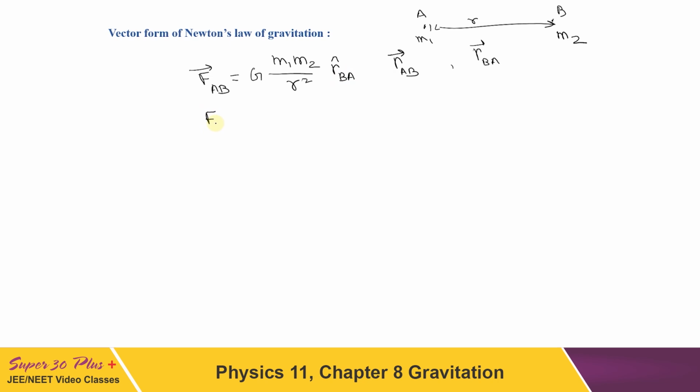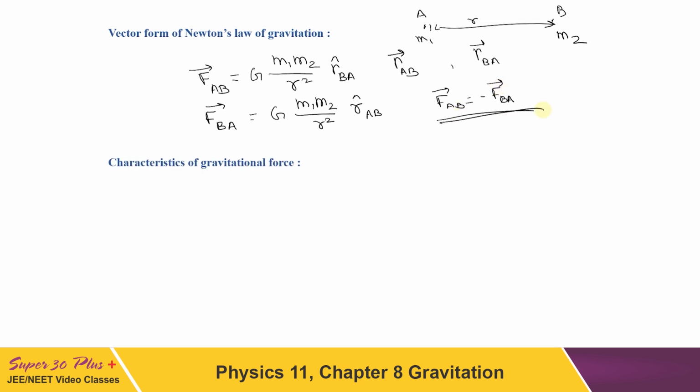Similarly, if we have to write force on B due to A, that can be written as G m1 m2 upon r square, and this time the direction has to be unit vector which is towards A. So it has to be RAB. So this is how vectorially we can write Newton's law of gravitation. And you can see from here that FAB is equal to minus of FBA, because both RAB and RBA are having the same magnitude, only they are opposite in direction. So from this Newton's third law also is derived.